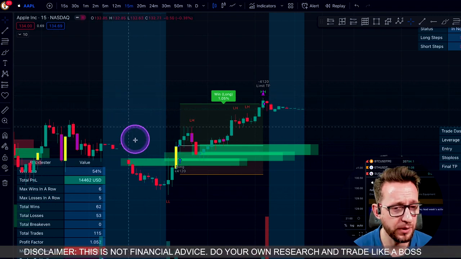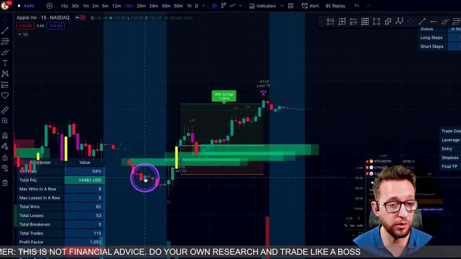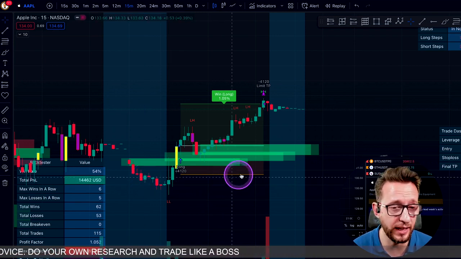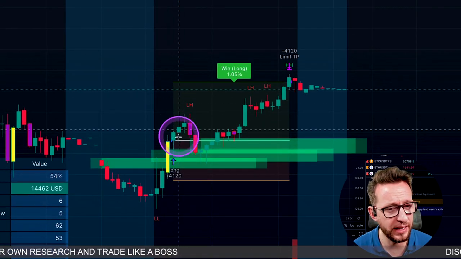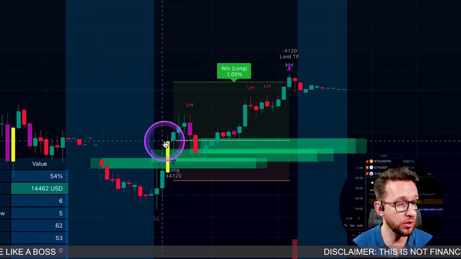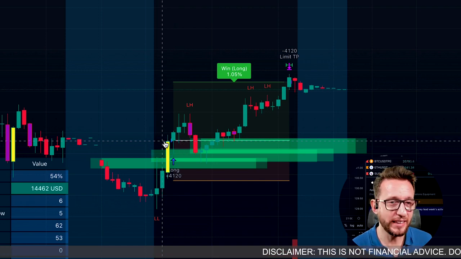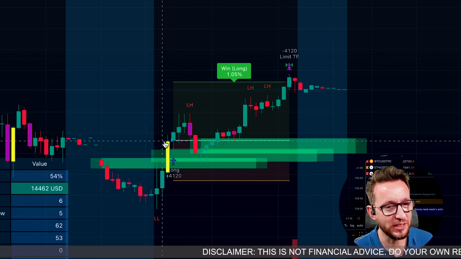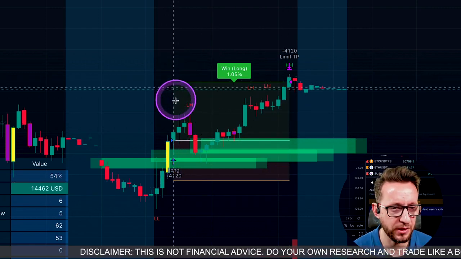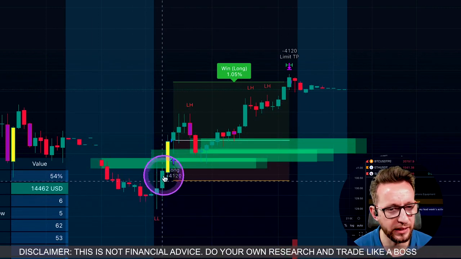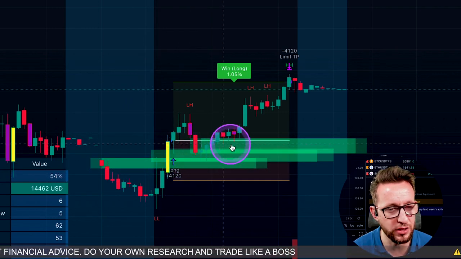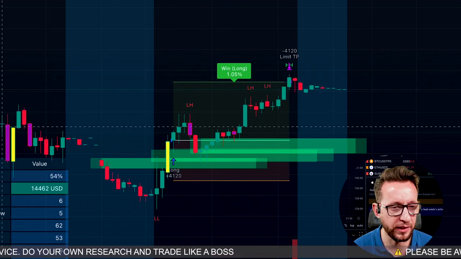So when a pullback happens, a green box will pop up to tell you exactly where the 0.618 or the 0.312 is. As we pop down and test that level and then break back above it, we're looking to take our entry as long as the RSI has gone into overbought or oversold territory. So that would give us our entry here. As you can see, this is absolutely perfect. We've come back down, taken below this green box. As we have broken back above it, we've taken our entry, and that would have made an absolute perfect entry.